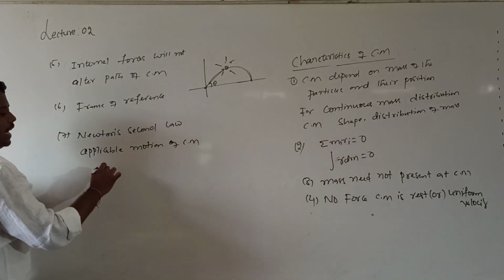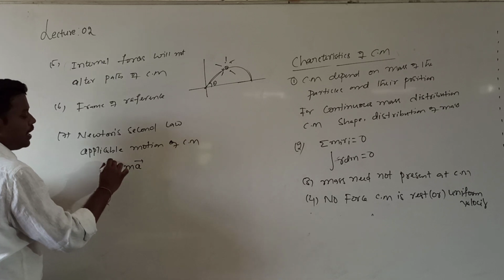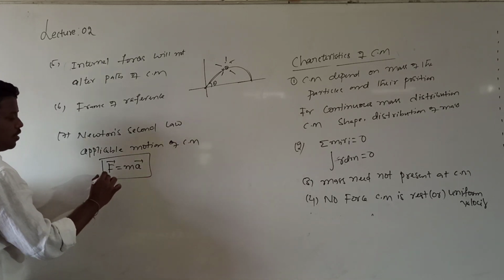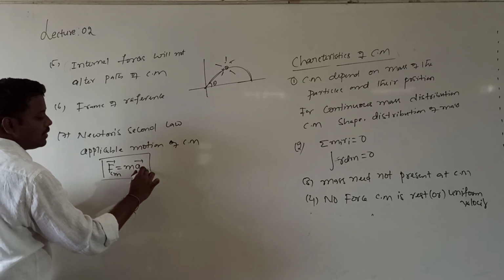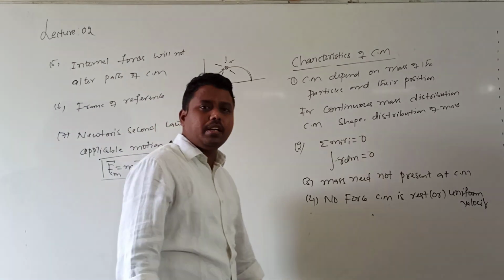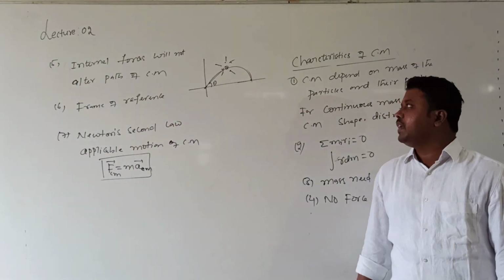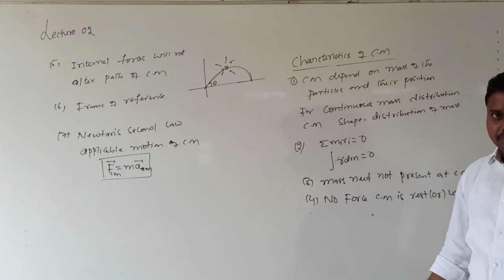Whenever you want to calculate the acceleration, you can apply the formula I have already written: F bar is equal to m into a bar. So the total force acting on the center of mass will be equal to the mass into the acceleration of the center of mass. The Newton laws are applied. So these are the properties related to center of mass, the characteristics of center of mass.